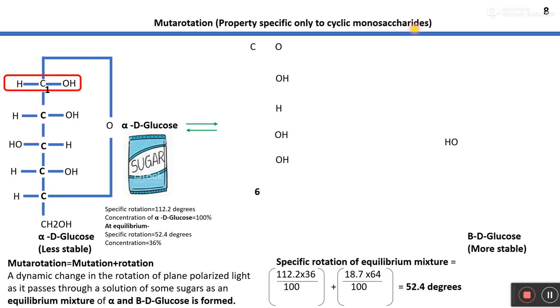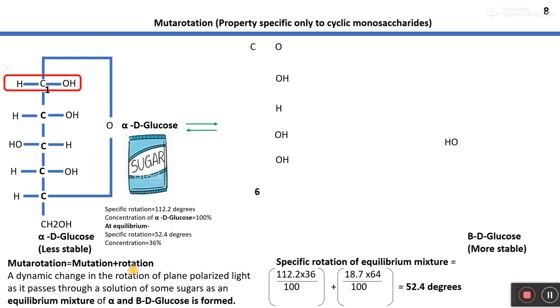As I told you earlier, mutarotation comes from two words, mutation and rotation. Mutation means change, and rotation means optical rotation, or you can say specific rotation.